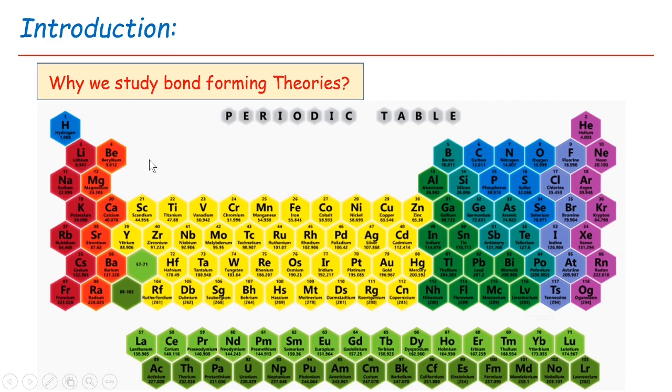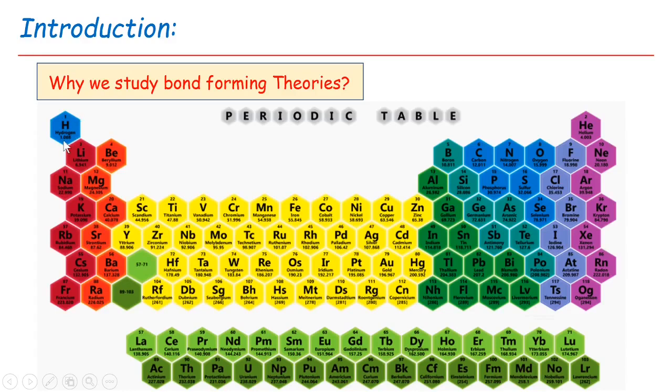That means there is something which is responsible for the formation of molecules, or something which is responsible for achieving the stability of each element in nature. That means there is formation of a bond between the combining elements. They may be two or more.